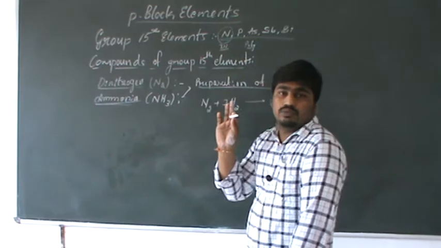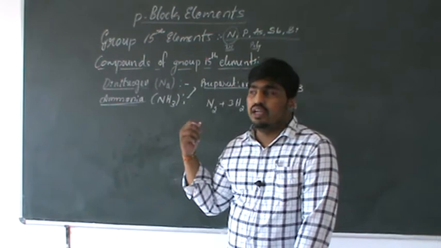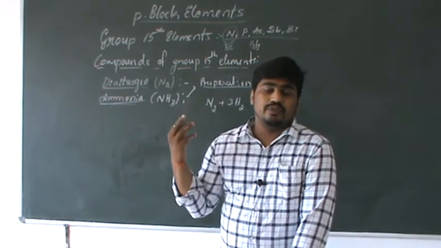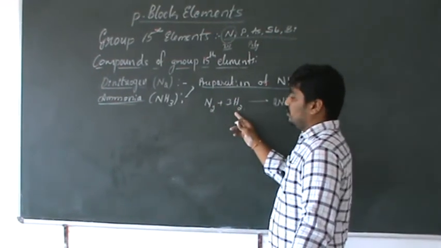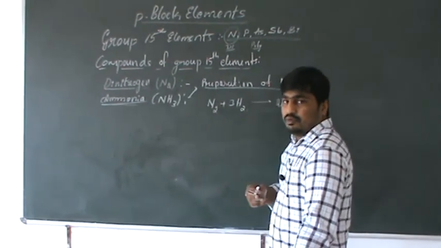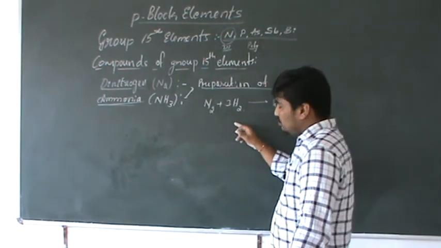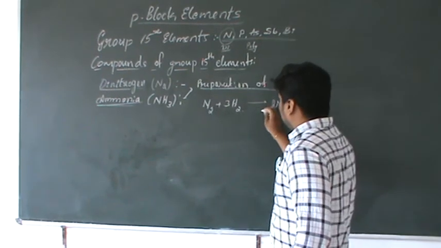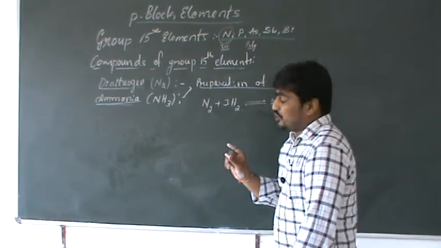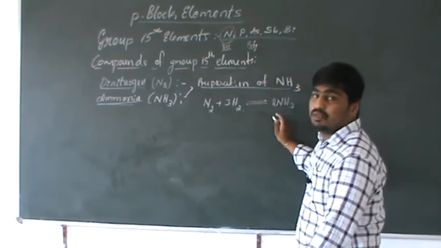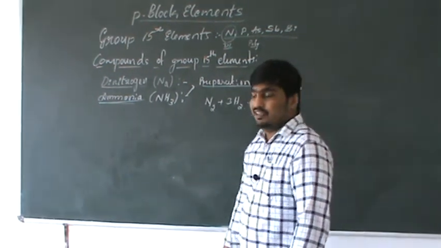Automatically, these two never react together. Suppose these two reacted together, then in the atmosphere there would be a lot of ammonia. There is a possibility, correct? Nitrogen and hydrogen, these two are available in the atmosphere in large quantity. When these two, pure nitrogen and hydrogen, are made to react under several conditions, and it is also a reversible reaction, it gives ammonia. Then what are the important conditions required for preparation of ammonia in this method?